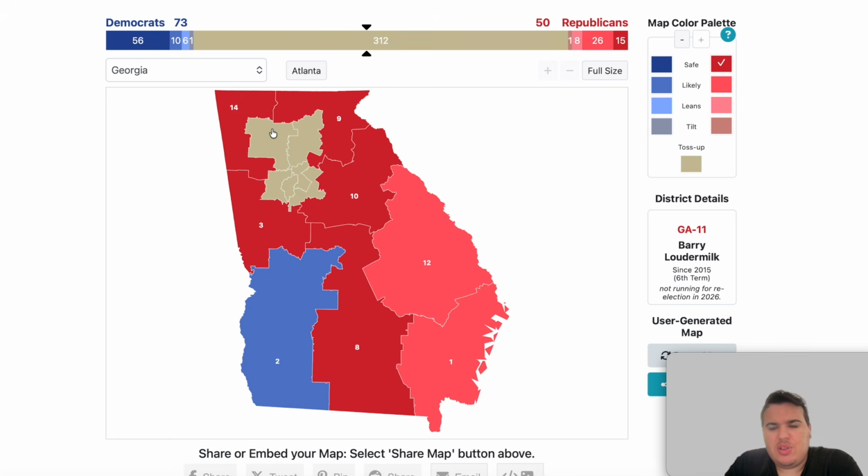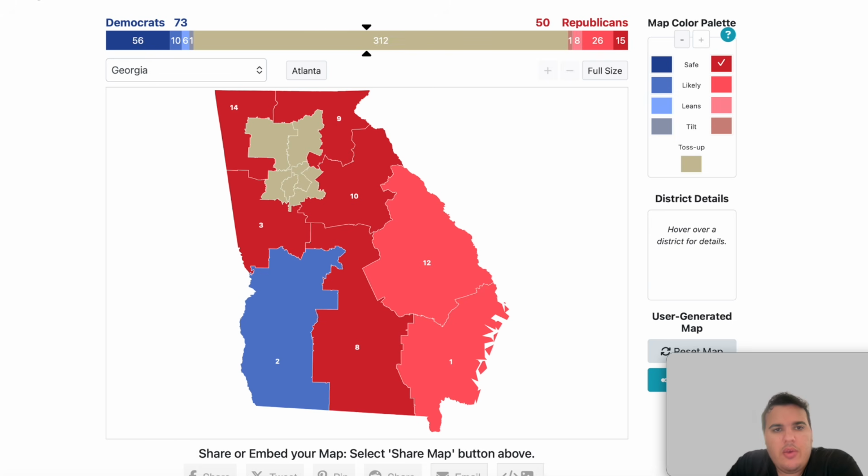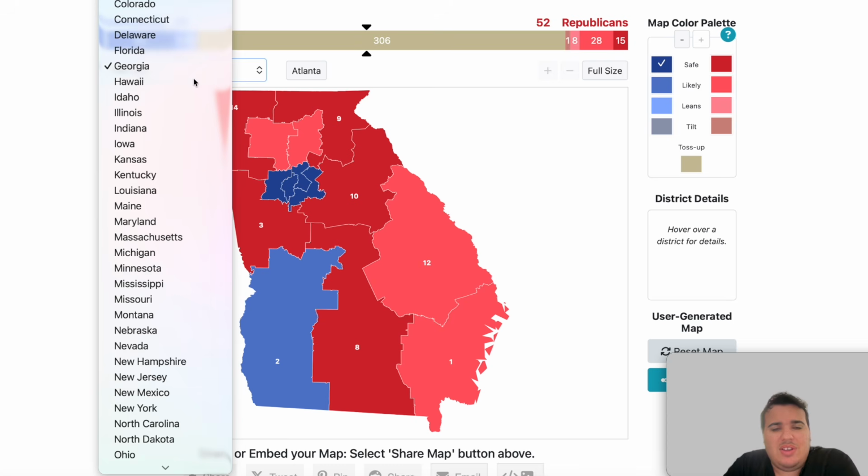Okay, now we do have two likely red seats, I believe, in the 11th and the 7th district, according to the Kalshi odds as well. Yes, they are. And the rest of them surrounding inner city Atlanta are all going to be safe for the Democrats based on the current rankings. In the 6th district, 5th district, 4th district, and the 13th, all of those go safe for the Democrats. So with that, Republicans are at 52, Democrats 77.